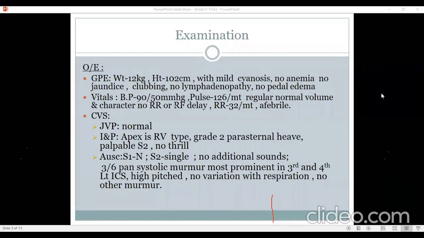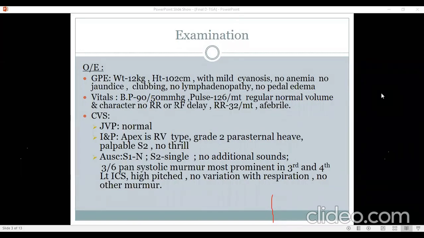So I think JVP normal means JVP is not elevated. It doesn't say whether the V waves are normal or not. Firstly, even if V waves are normal, you can have a TR murmur. One needs to realize that this is a murmur happening on the systemic ventricle.